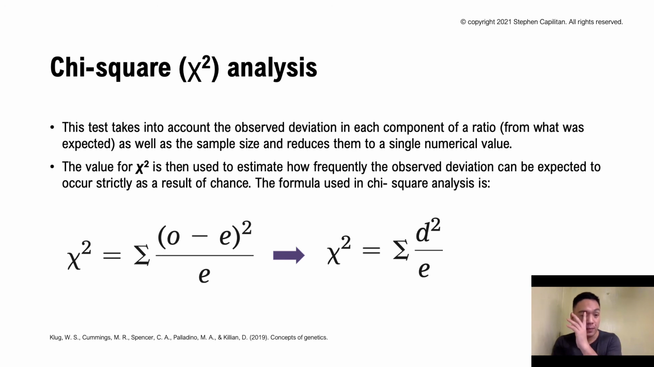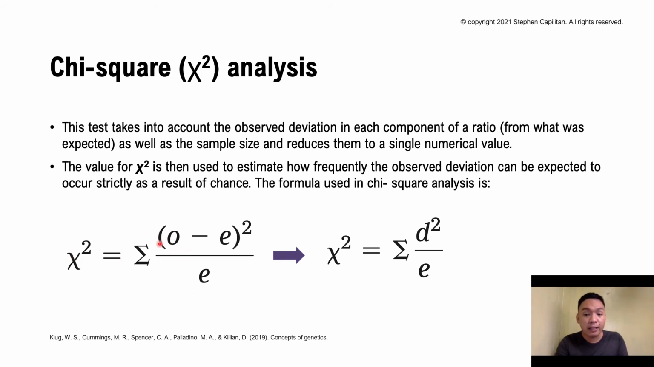And this is how you're going to do it: chi-square analysis. This test takes into account the observed deviation in each component of a ratio from what was expected, as well as the sample size, and reduces them to a single numerical value. The value of chi-square is then used to estimate how frequently the observed deviation can be expected to occur strictly as a result of chance. And the formula used in chi-square analysis is this.